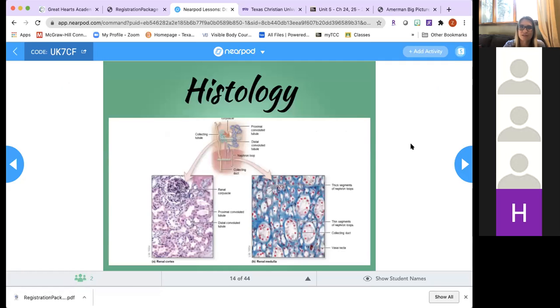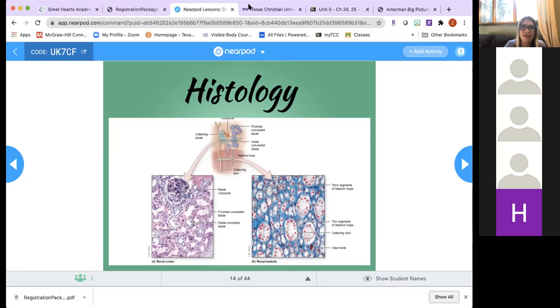All right, this image just shows you a little bit of histology. What you should expect to see if you're looking at the kidney is a lot of cuboidal cells. And actually in A&P 1, when we talk about tissues, a lot of times they use kidney for cuboidal cells because the tubules have a lot of cuboidal cells.